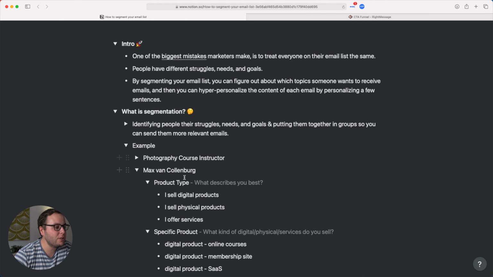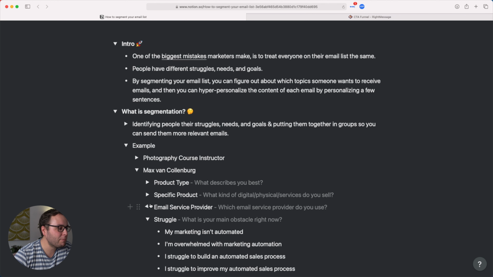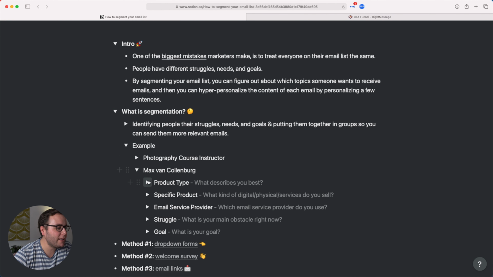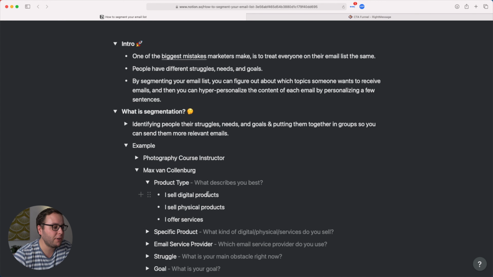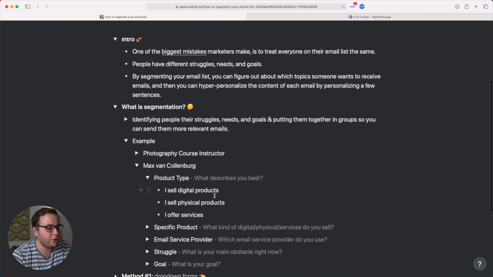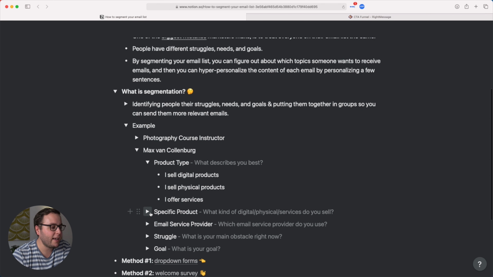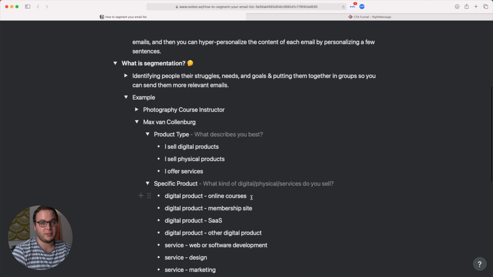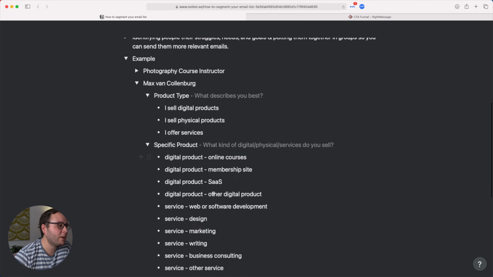This is what I'm using, for example. I ask people what describes them best. For example, I sell digital products, I sell physical products, or I offer services. If someone says, for example, I sell digital products, then in the next one I ask, cool, what kind of digital products do you sell? If someone then says online courses, then I know this person is selling online courses. Then I would send emails about, for example, how to sell more online courses through marketing automation. So it's just much more relevant.